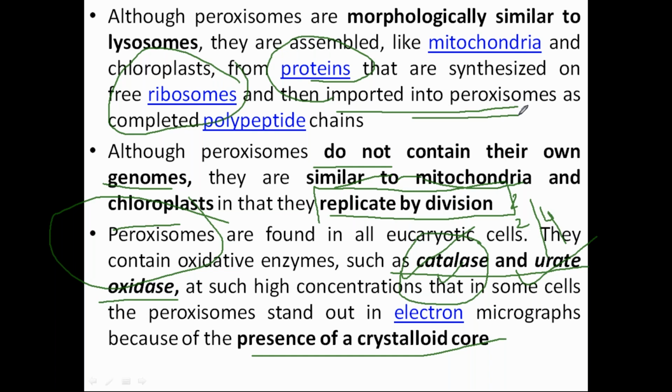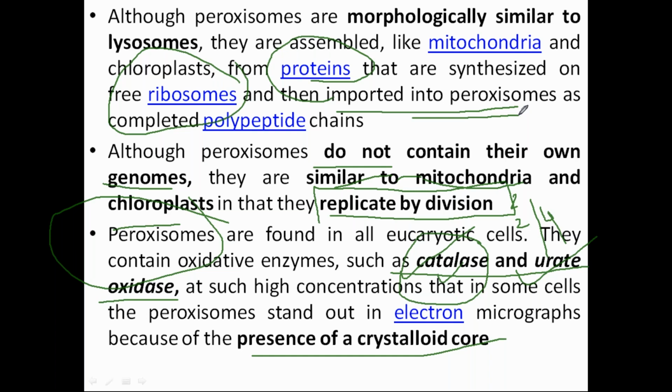Now suppose this is the small organelle, 0.5 to 1 micrometer, and many catalase enzymes are present. Now there is no space for that peroxisome to function. So what is the fate of that peroxisome? Definitely, if it has a lot of enzymes, it will divide, and one peroxisome will divide into two.